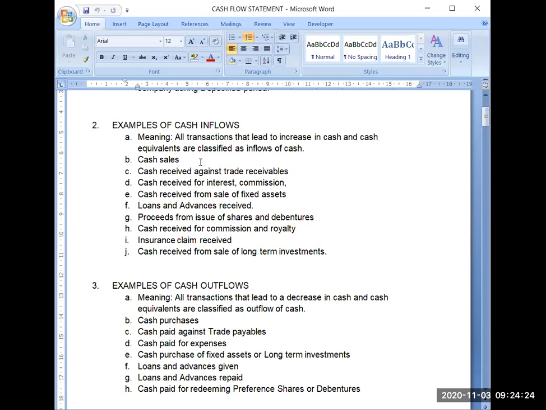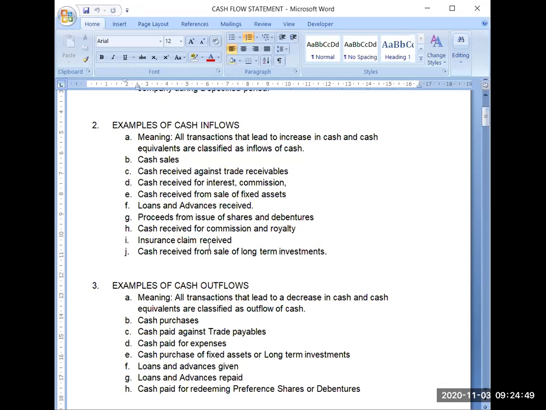That confusion should be sorted out. Cash received from sale of long-term investments. So if you are receiving cash from sale of fixed assets, investments are also part of your non-current assets. So if you are receiving cash from their sale also, then it will be considered as cash inflow.